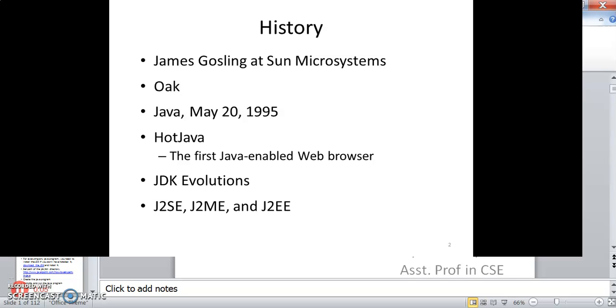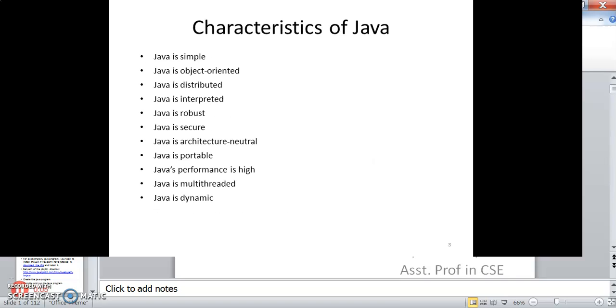So we will see the history. James Gosling developed Java at Sun Microsystems. Its earlier name was Oak, and it was released on May 20th, 1995. First Java-enabled browsers came, and many JDK evolutions were released: Java 2 Standard Edition, Java 2 Mobile Edition, and Java 2 Enterprise Edition.